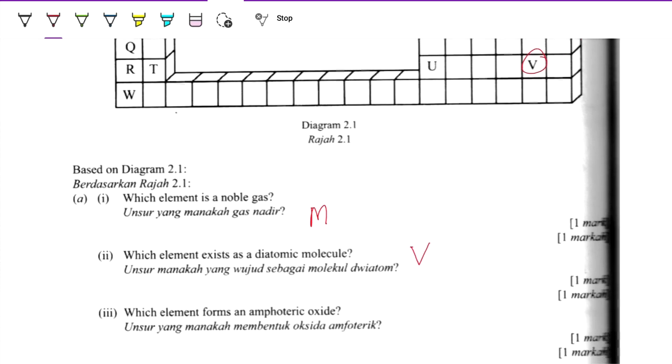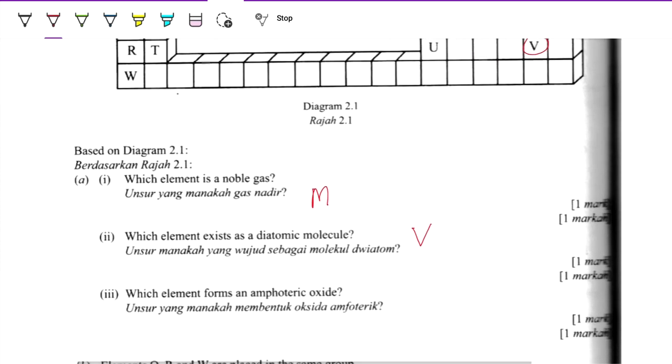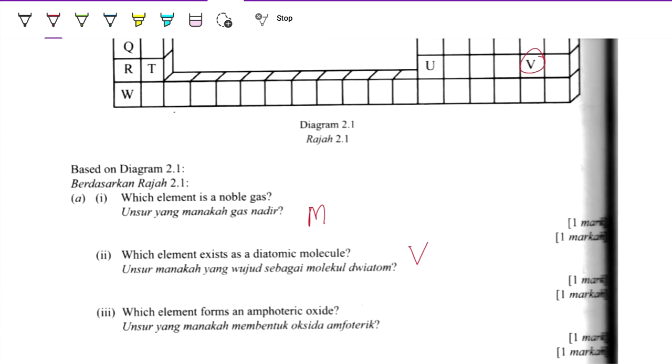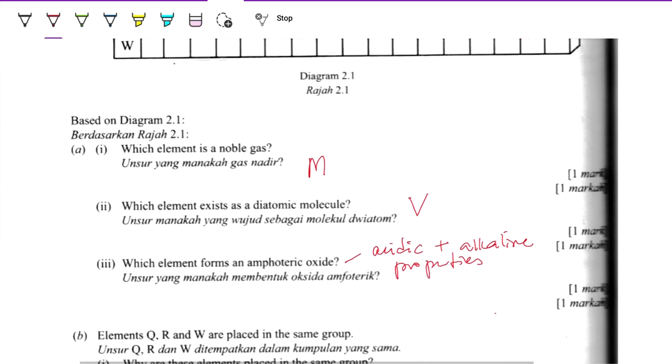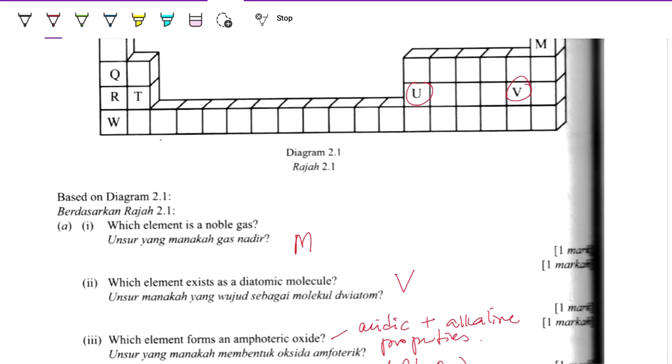Which elements form amphoteric? Amphoteric later on we will discuss in detail under another subtopic. Amphoteric here refers to having acidic and alkaline properties. Here at SPM level, just remember it refers to aluminium oxide. Aluminium oxide is amphoteric, so aluminium oxide is U.